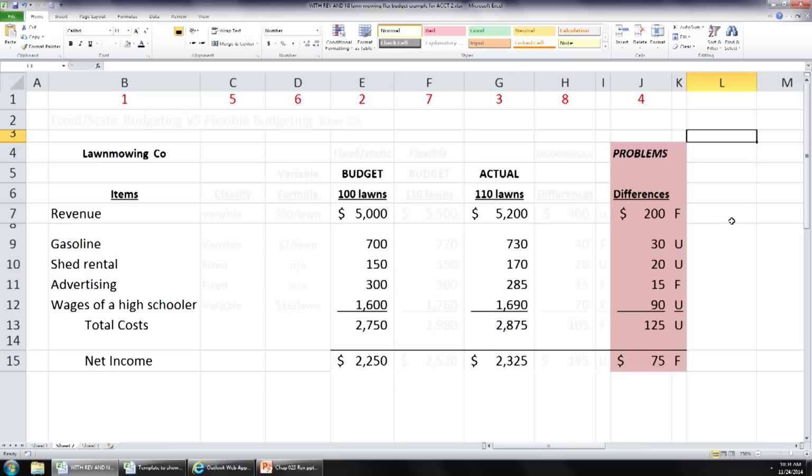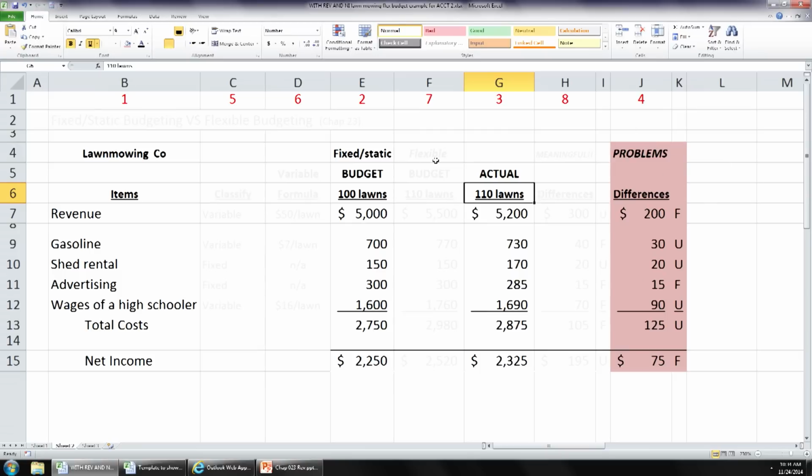Are you with me? So what we want to do is recognize the fact that the budget that you originally prepared, Henry, was what we call a fixed or static budget. It is prepared at one activity level. And that activity level was at 100 lawns. The actual achieved was 110 lawns. Thus, we have problems with our differences.